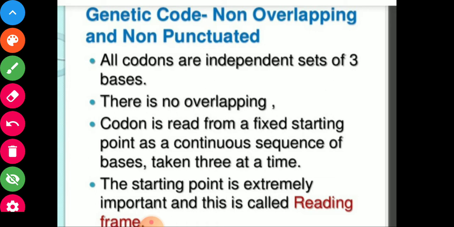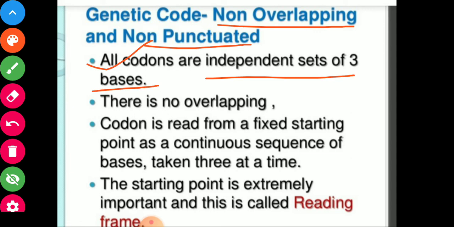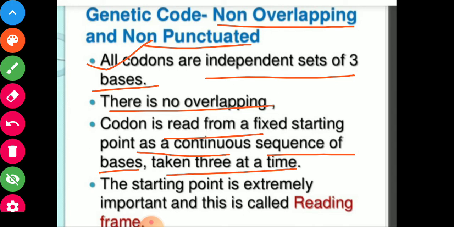Genetic code is non-overlapping and non-punctuated. All codons are independent sets of three bases. There is no overlapping. A codon is read from a fixed starting point as a continuous sequence of bases taken three at a time. The starting point is extremely important and this is called the reading frame. So if we change the reading, then the frame will be changed.